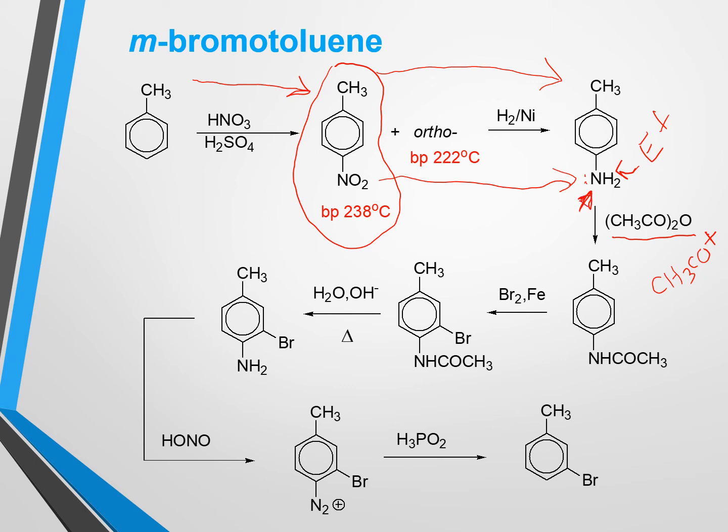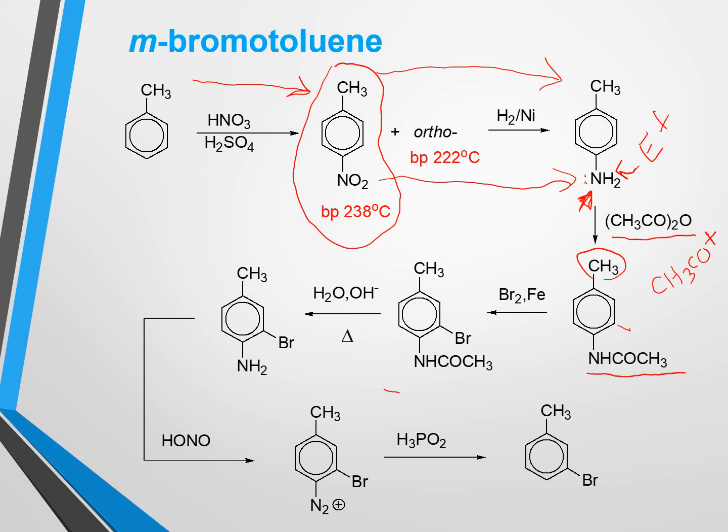After that, the amino group will be acetylated and converted to this. After that, we can go for a bromination reaction. As the amino group is ortho-para directing, bromine as an electrophile will substitute the ortho position only, that is this position, because the para position is already occupied by the methyl group.